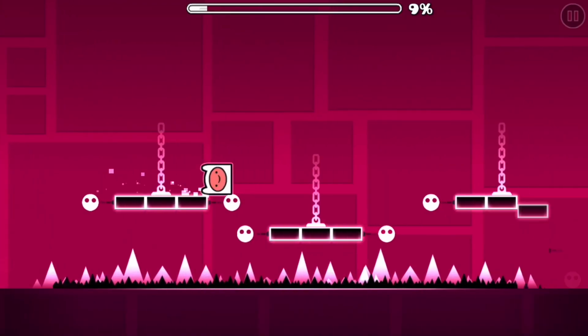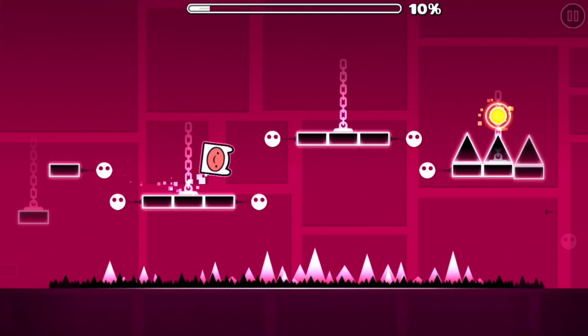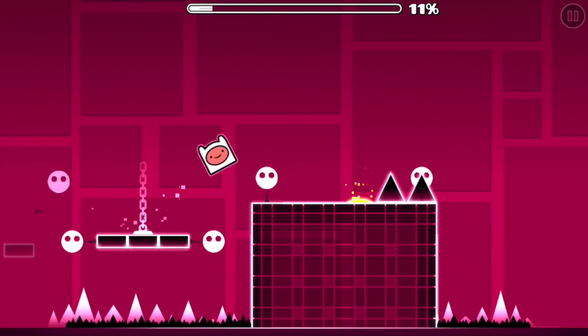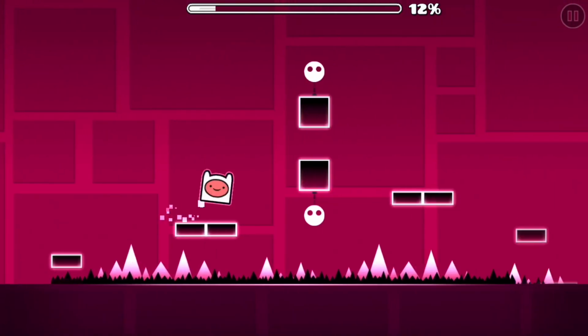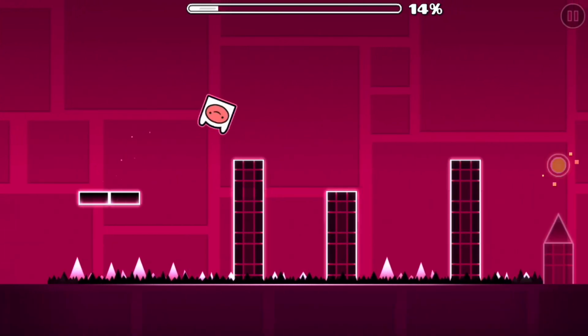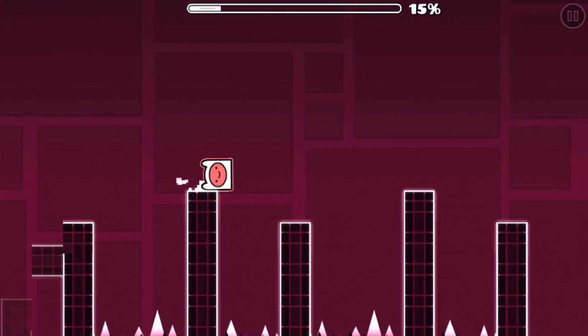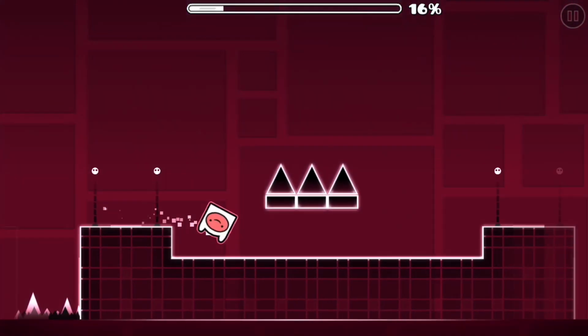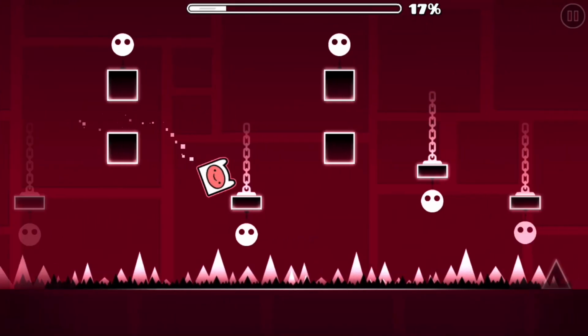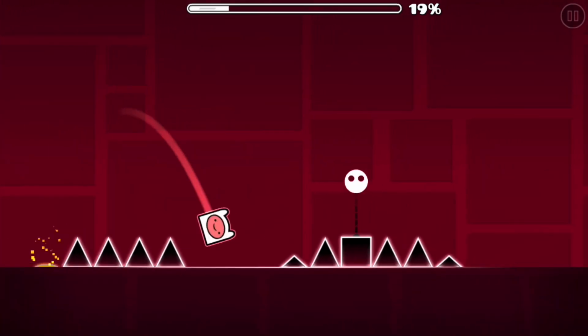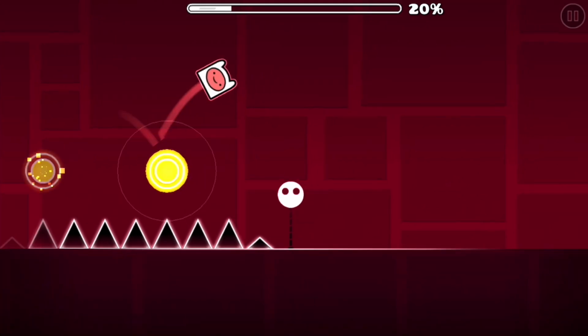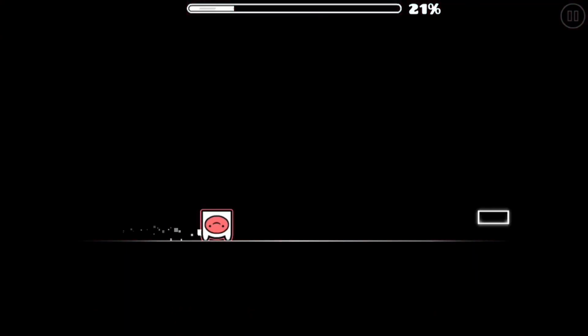Ultimate Destruction. Ultimate Destruction was an official level in the beta version of Geometry Dash, which was called Geometry Jump at the time. This level has since been removed in favor of Base After Base. We can see Ultimate Destruction in its entirety on RobTop's YouTube channel, which means that this level has been completely remade and uploaded to the servers, preventing the level from ever becoming lost. By the way, quick edit, I am pronouncing Ultimate incorrectly on purpose.